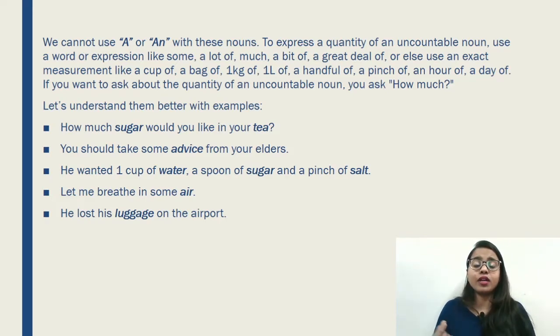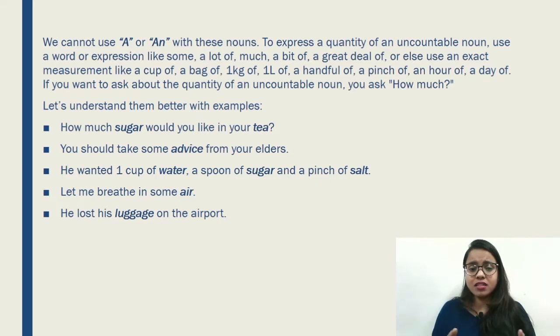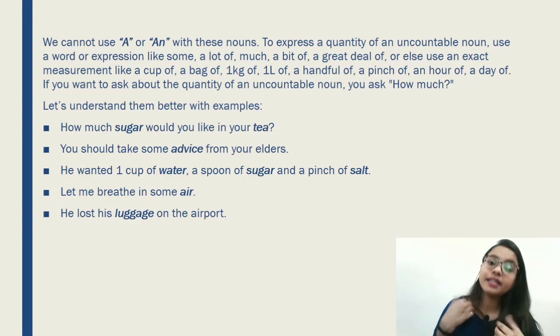Maybe it must be 1 or 2 advice or 3 advice or whatever it is. It sounds so weird, 1 advice or 2 advice or 3 advice. No, some advice, because it's something that you can't touch. It's intangible. Obviously you can't count that, so that is uncountable.